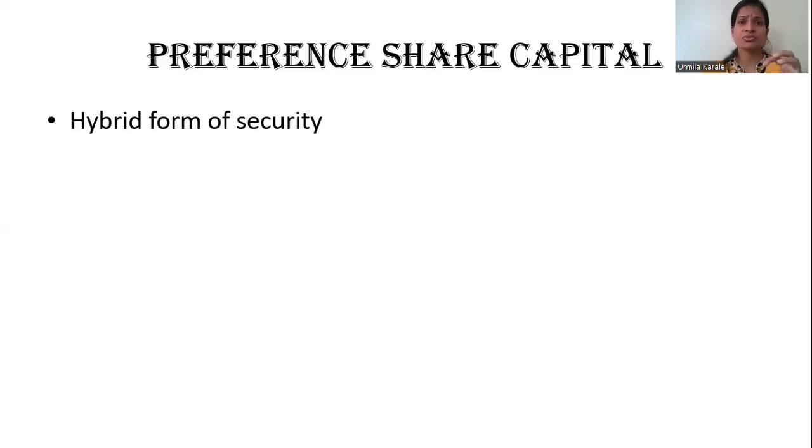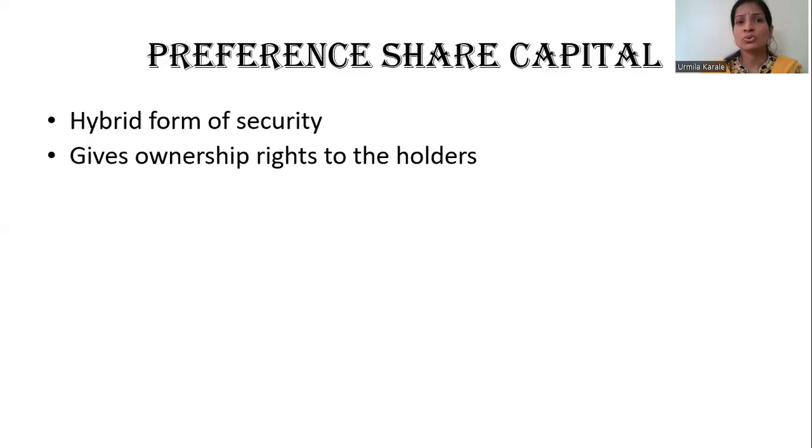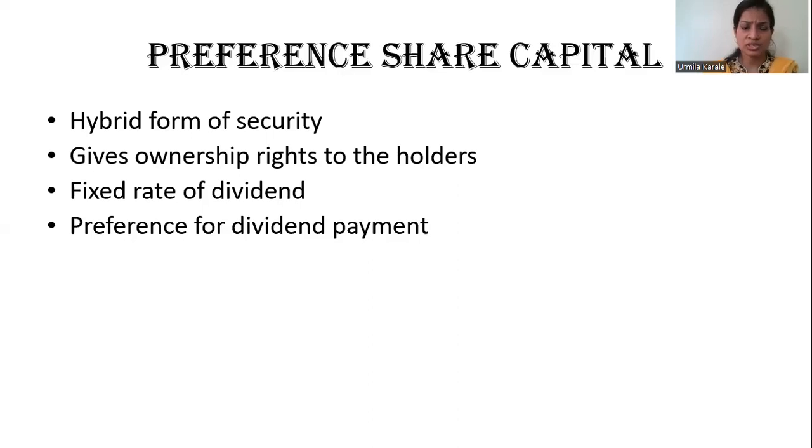It's a combination of own and borrowed sources because on this source, company pays dividend. Okay, so that is paid on the own sources. But the rate of dividend is fixed like you paid for the borrowed sources. That's the reason why it's a hybrid form of security. Now it gives ownership right to the holders and company pays fixed dividend on this security.